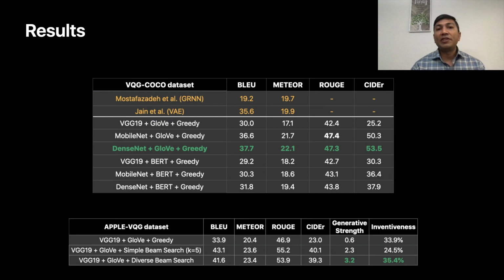In our experimental results, we noticed that the choice of image representation matters in the quality of generated questions. DenseNet works better for object-centric images, while VGG19 and MobileNet work better on general indoor-outdoor images. BERT-based text encoding tends to generate more grammatical and longer questions, but they are not grounded in the image. In terms of diversity, diverse beam search tends to generate more and innovative questions. However, the generated questions from beam search are more grammatically correct.